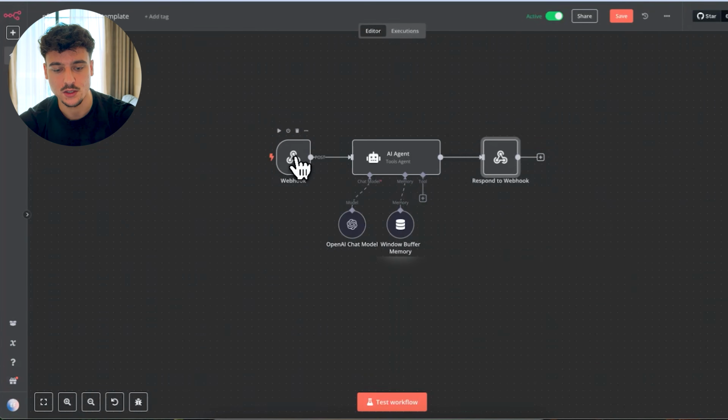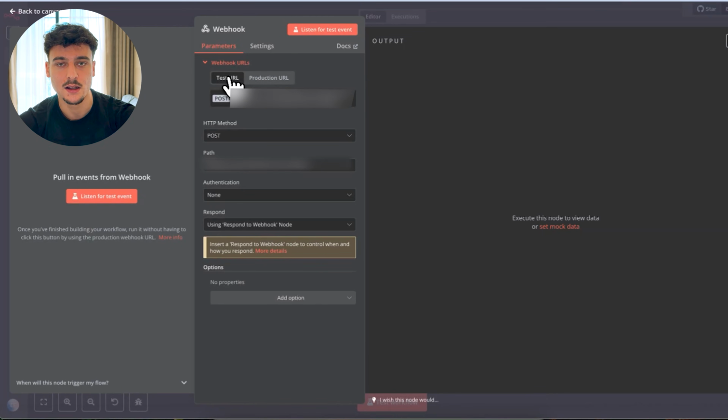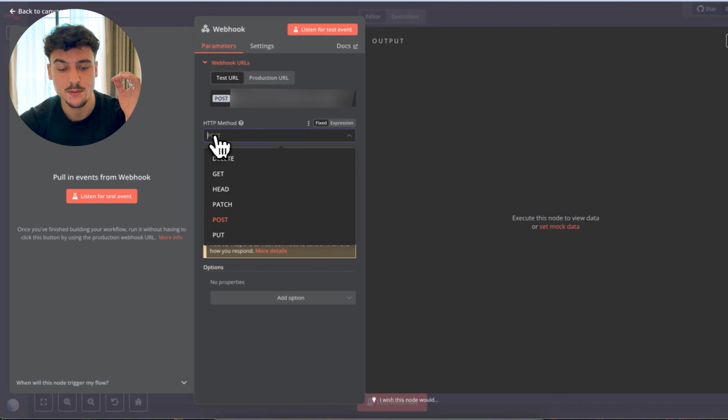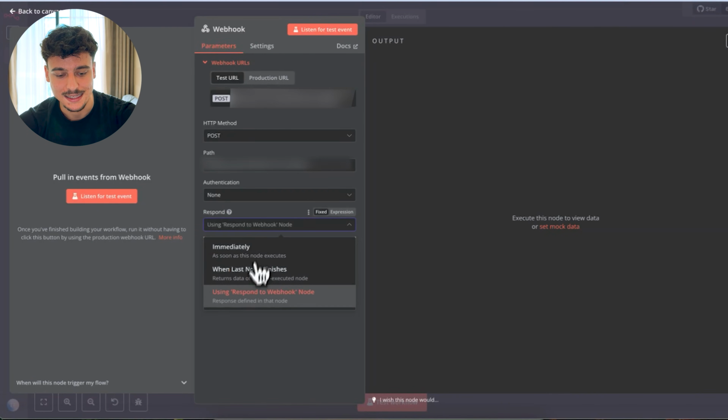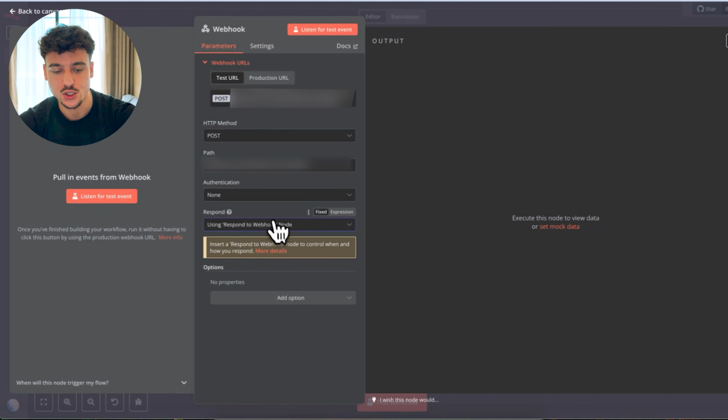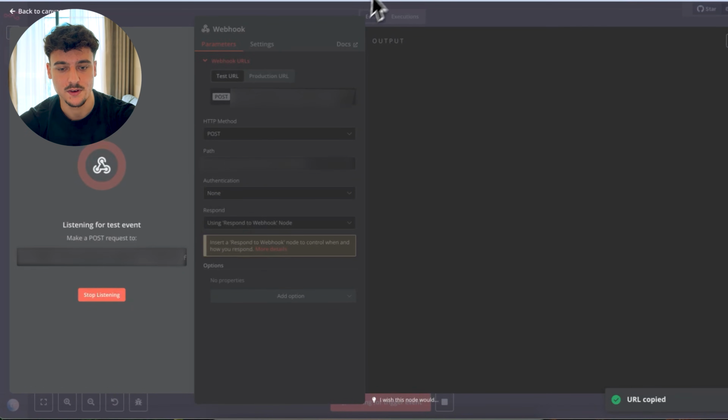First things first, we need to go to webhook, click on test URL, and here there's a couple important things. You need to make sure that you select the HTTP method as post essential, and then you need to go to the respond field and select the using response to webhook node. You need to make sure that you select this, otherwise this whole thing is not going to work. We then go ahead and copy this test URL. We click on listen for test event.